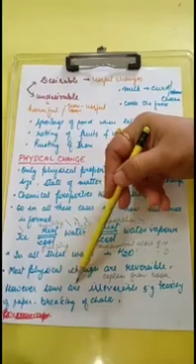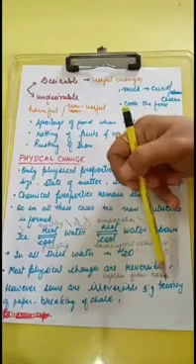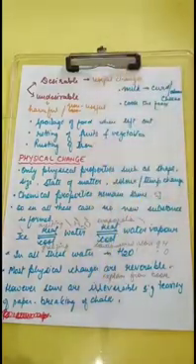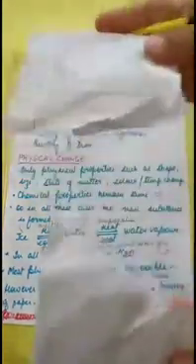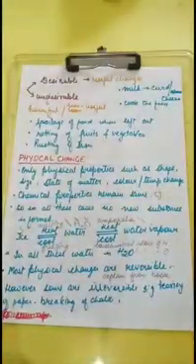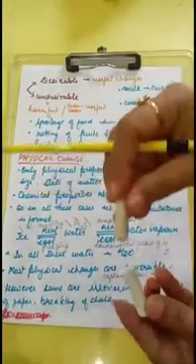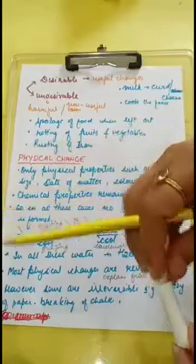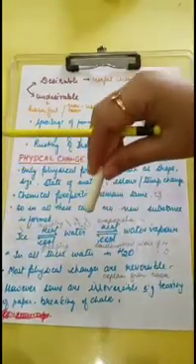However, some are irreversible also. Tearing of paper or breaking of a chalk. If I tear the paper in 2 pieces, I can't make it 1. So this is an irreversible physical process. If I break the chalk in 2 pieces, I can't join it in 1 piece. So this is also an example of an irreversible physical change.